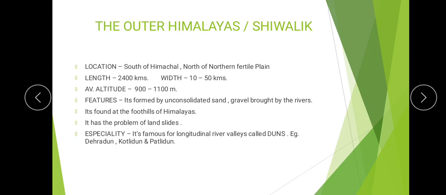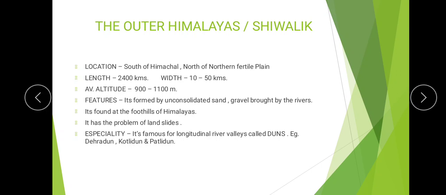Let's see its features. It is formed by unconsolidated sand and gravel brought by the rivers. Because it is the southernmost or bottommost part of the Himalayas, naturally whatever gravel, silt and sand is brought by the rivers gets collected in this area only. It is found at the foothills of the Himalayas. It has the problem of landslides, because the rocks and rubble are not in a very consolidated or solid form. So it also has the problem of landslides.